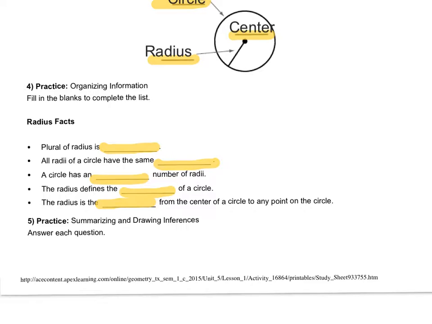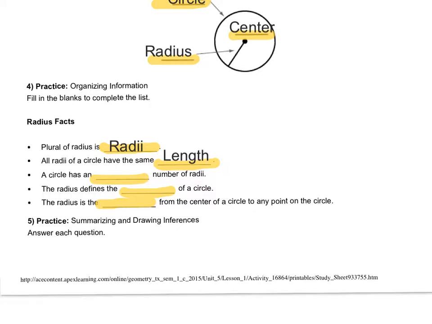Okay, so fill in the blank to complete the list. The plural of radius, I just said it, is called radii, R-A-D-I-I. That's what goes on this line here. All radii of a circle have the same length. They are all the same length from the center to a point on a circle. That is what a radius is. So they are length, L-E-N-G-T-H. Boom. So that goes on this line here.